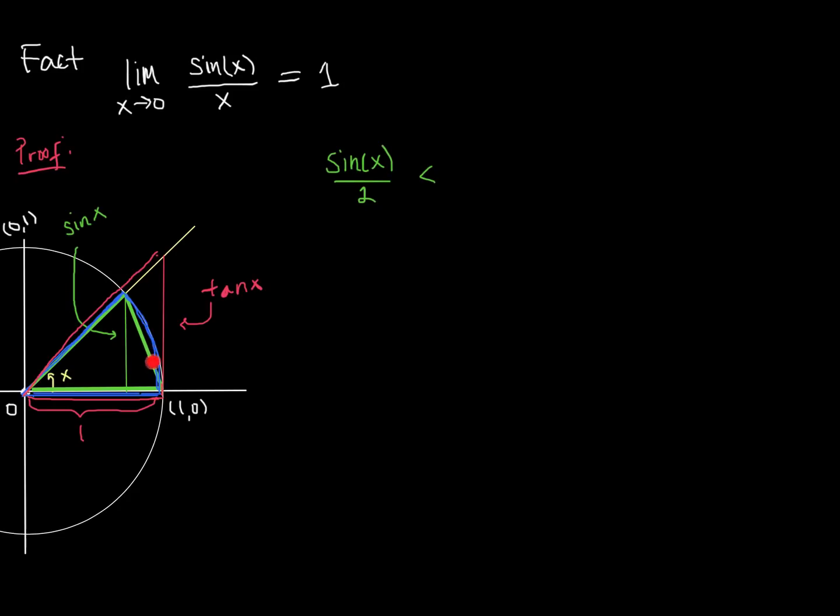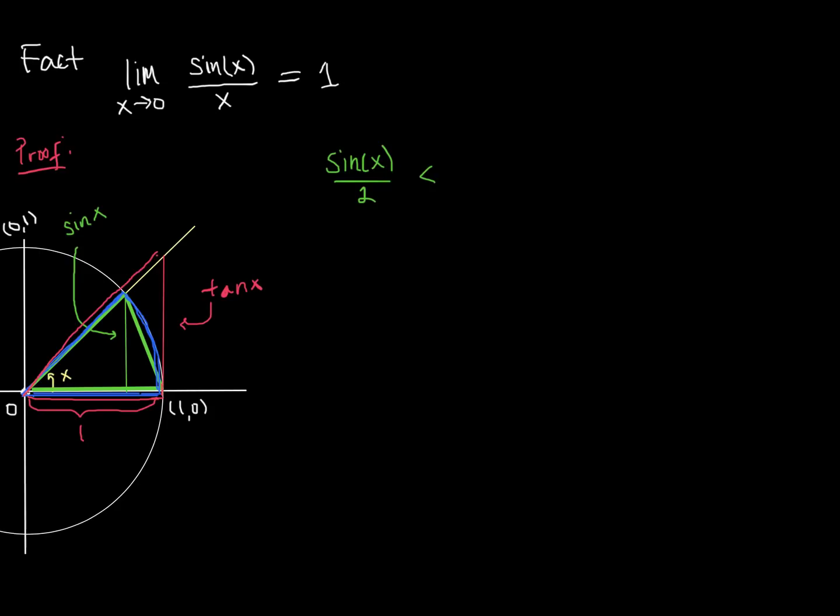this blue shape here. Now, the blue shape at first might seem a little bit tricky, but notice that it's just a sliver of the circle. And the circle has a radius of 1, so the area of the circle is pi r squared, 1 squared times pi. So the area of the whole circle is pi, and how big is this sliver? Well, we know that there's a total of 2 pi radians, and this is x radians, so the sliver that we have is x over 2 pi.